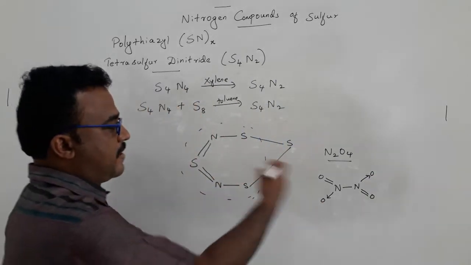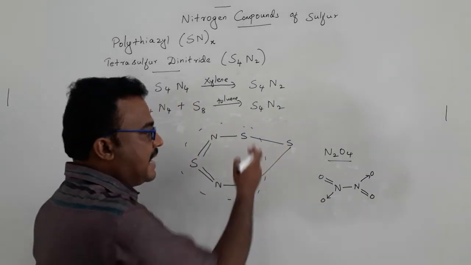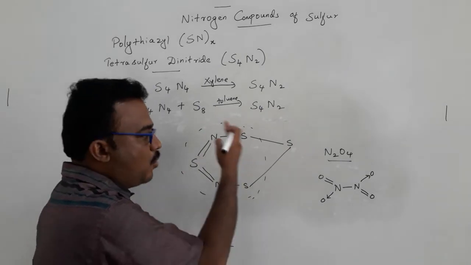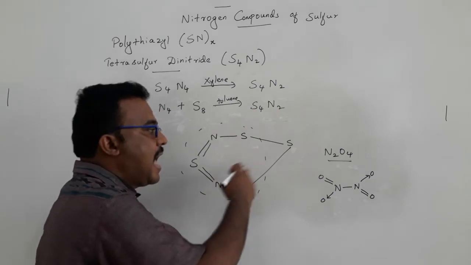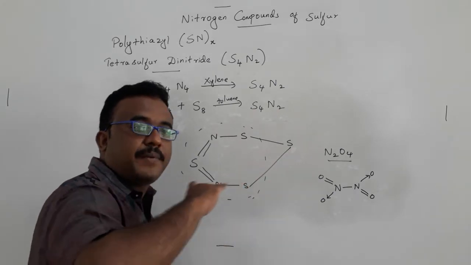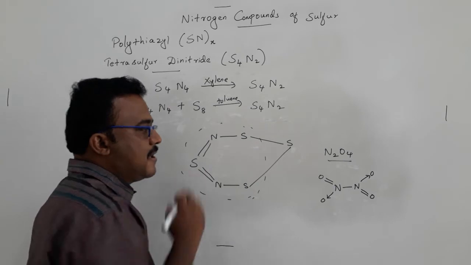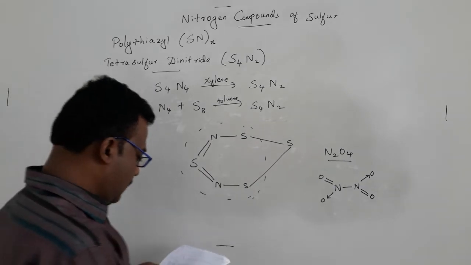But in the sulfur analog, it has a 6-membered ring, where 5 atoms are in a plane and the sixth sulfur points slightly out of the plane of the ring.